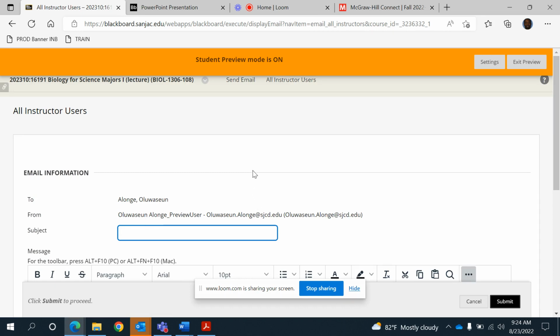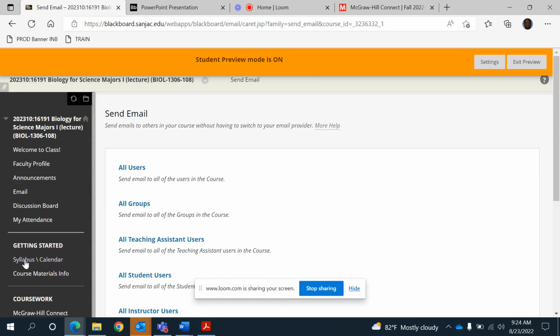Now, when you send email through this format, I'm able to see it quickly, and I can also know that it is you sending me an email from this class. I won't be confused as to which class I'm getting this email from because it's coming from this class exactly. All right. Now, don't use your Gmail or your personal email to send email. I may not see it, but I'm very sure that once you email me through this platform, I'm going to see it. All right.